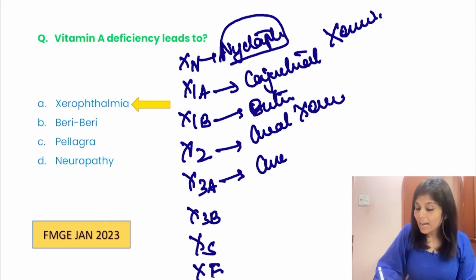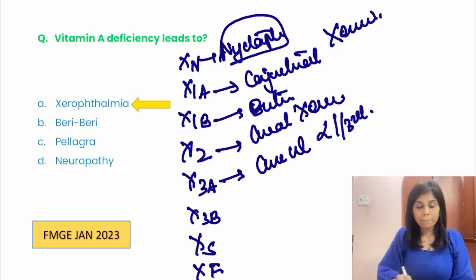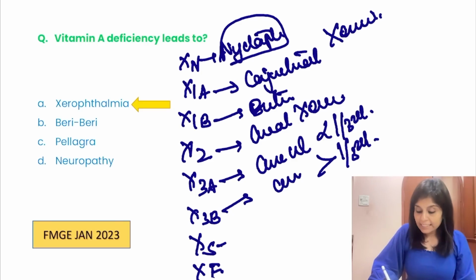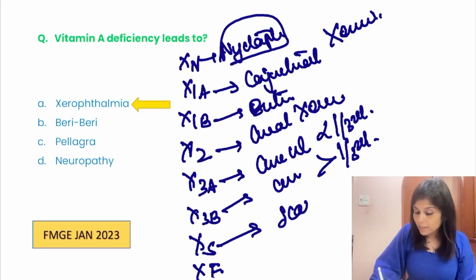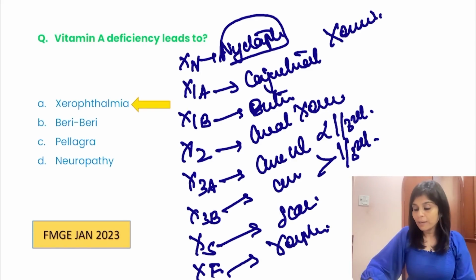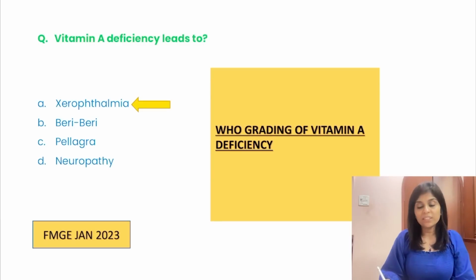X3A, corneal ulcer involving less than 1/3 of the cornea. X3B, corneal ulcer involving more than 1/3 of the cornea. XS is corneal scar. XF is xerophthalmic fundus. So tell me about the WHO grading of ocular manifestations of vitamin A deficiency.